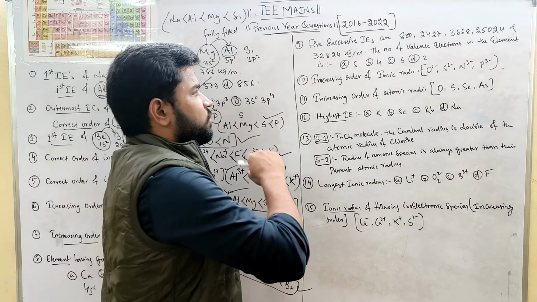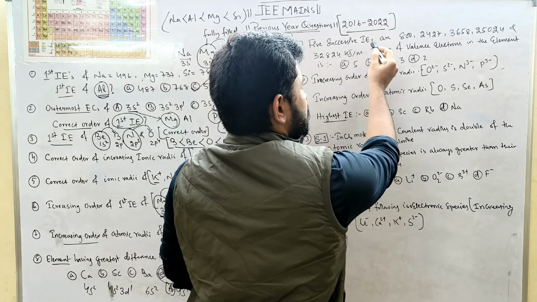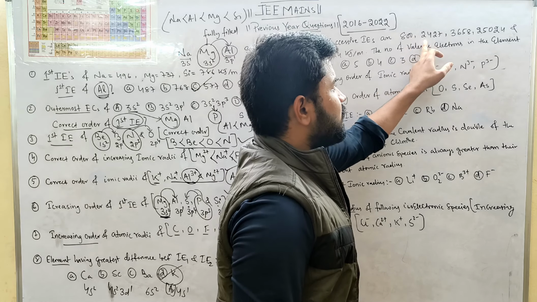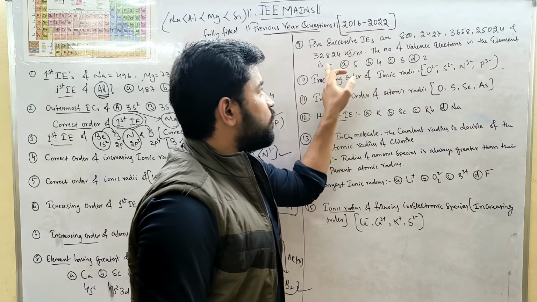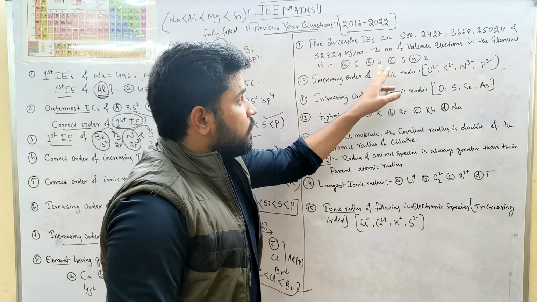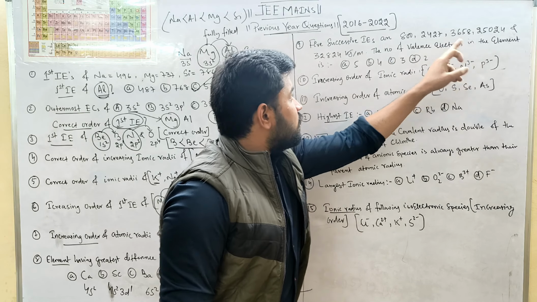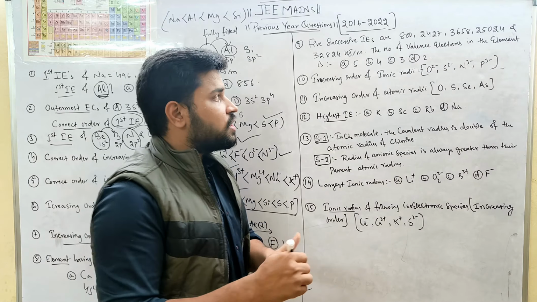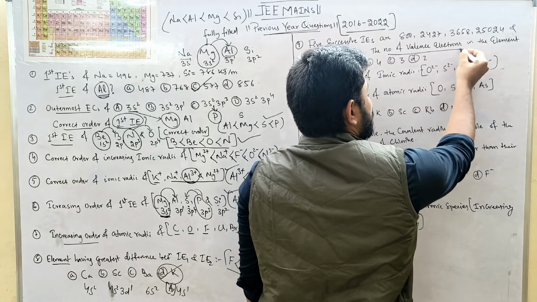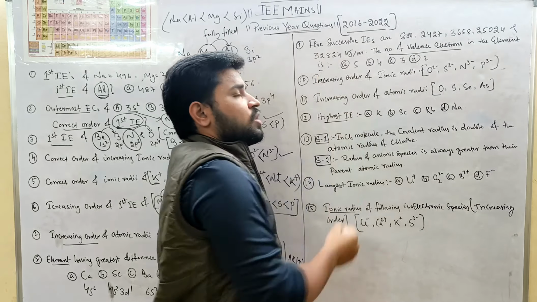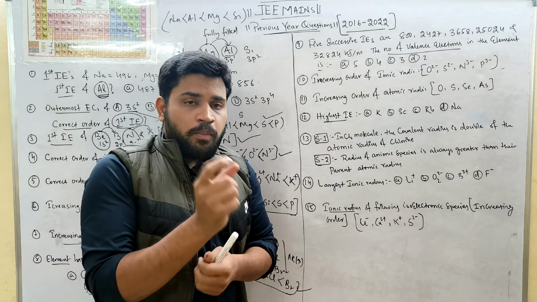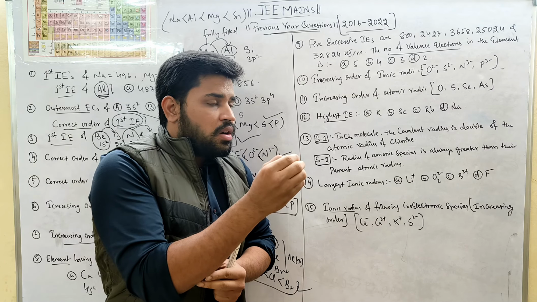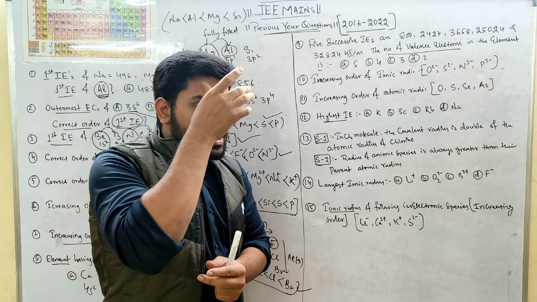So next, 5 successive ionization energy values were given, and the question is the number of valence electrons in the element. So how will you predict the number of valence electrons? Valence electrons, especially for a metal, means how many electrons it can easily lose.